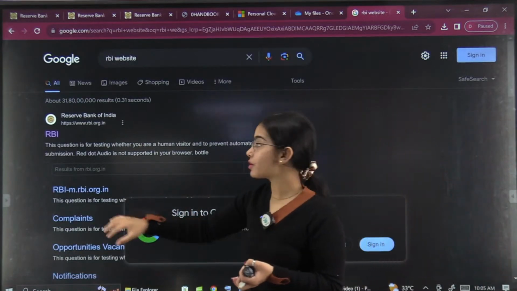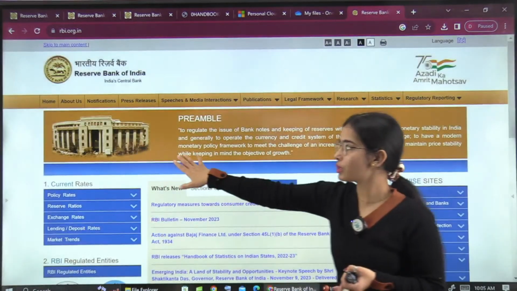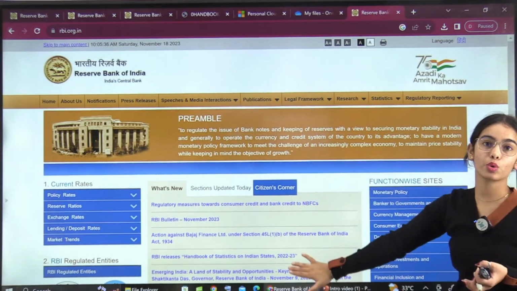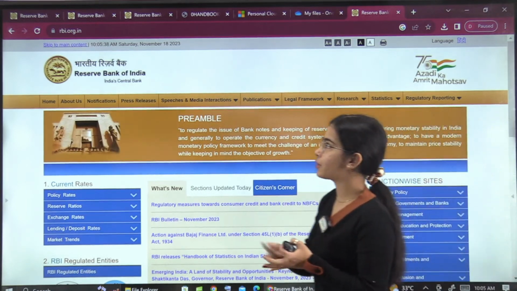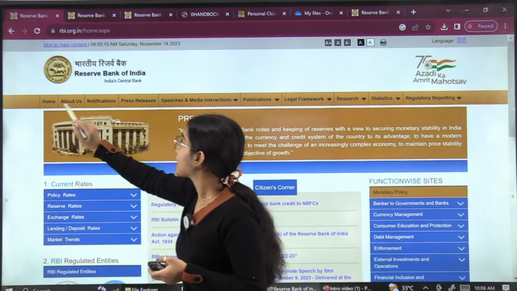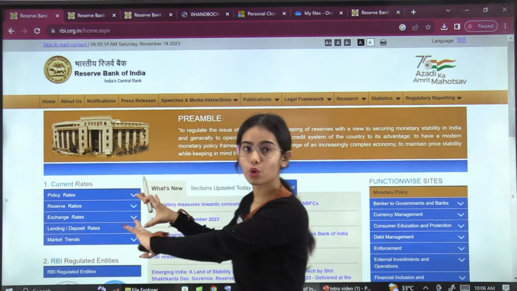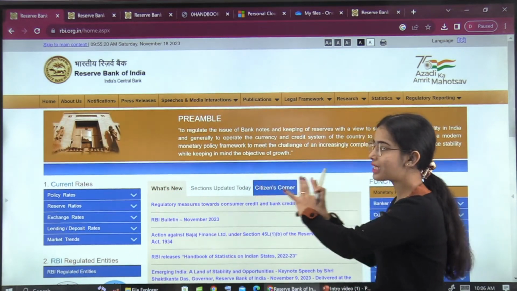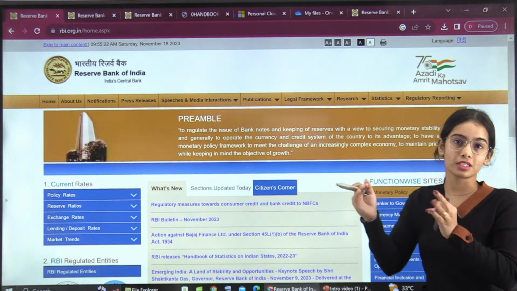So you can type the RBI website, this will show. You can go to the RBI website. This is the page that is going to show you. Okay, this is the page that you are going to get. So here you can see there is the home. This is the home section where you are getting all the relevant information from the Reserve Bank of India.